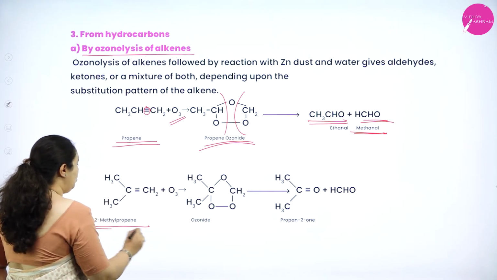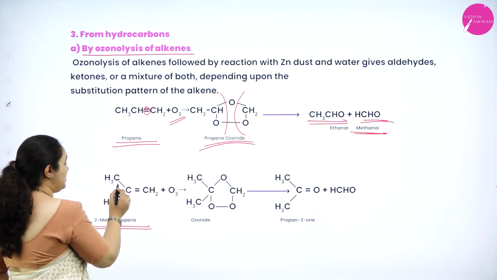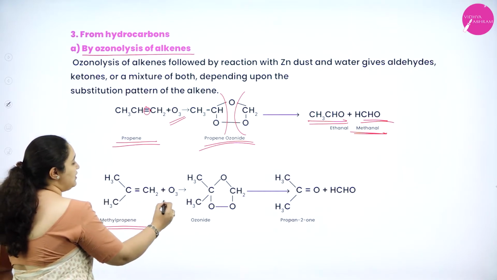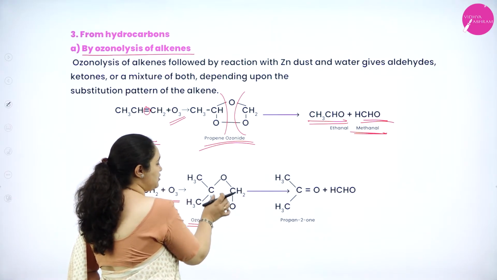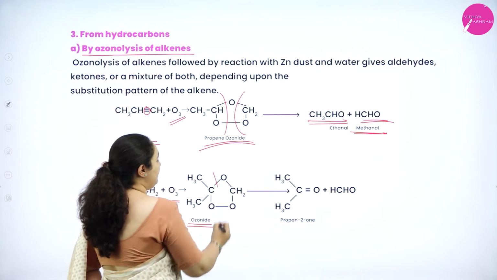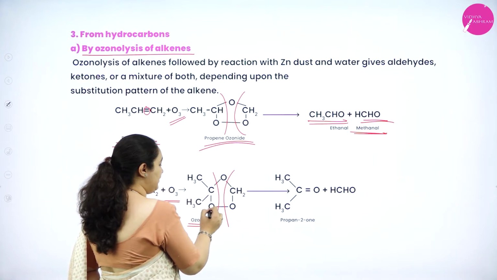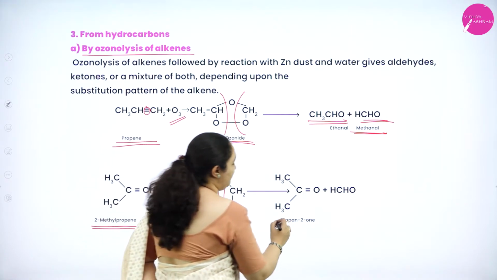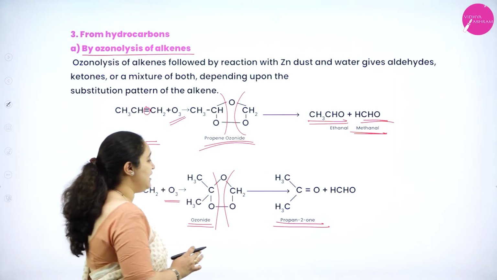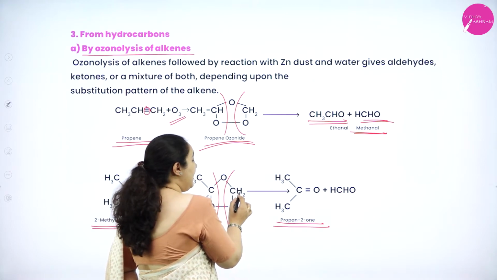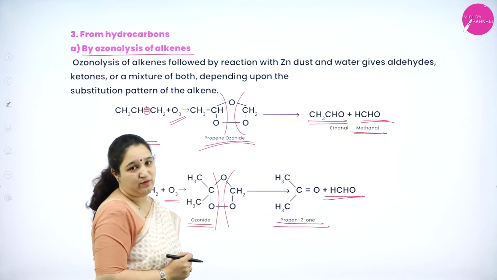Similarly, if we have 2-methyl propene, that is, you have here CH3 carbon double bond CH2. When it reacts with ozone, you will get an ozonide, that is oxygen gets introduced in between wherever there is a double bond. Again, when you treat it with zinc and water, you will get CH3CH3C double bond O, which gives rise to a ketone, that is propan-2-one or propanone, CH3COCH3, and HCHO, that is formaldehyde. One aldehyde, one ketone we will get.